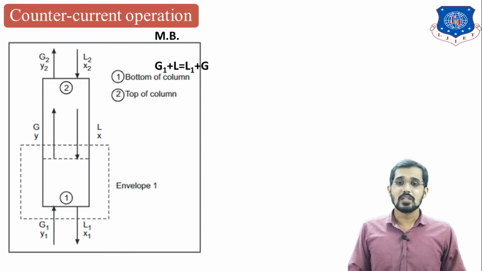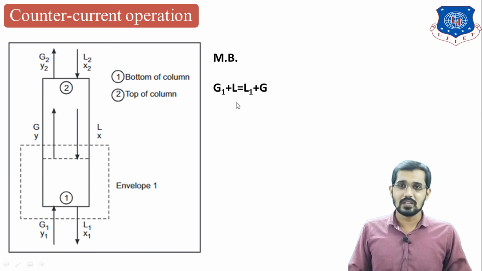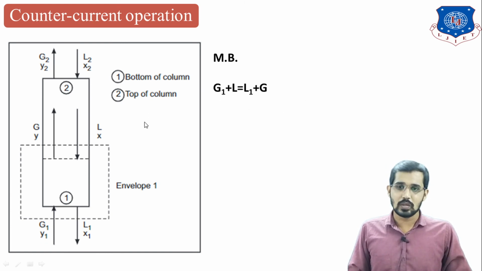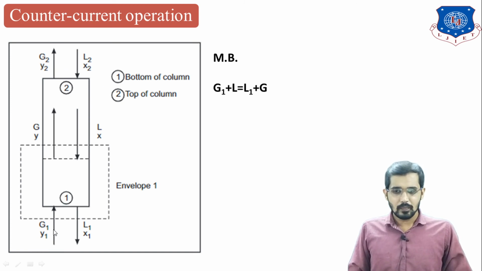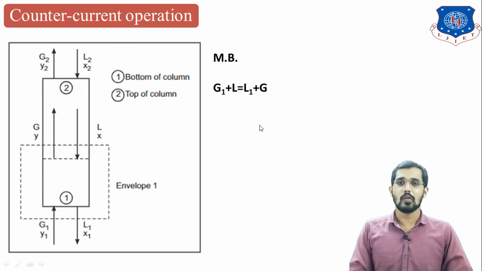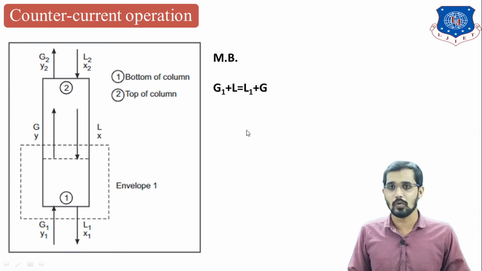You can see this is the material balance. If I take the overall material balance, it is a steady state process, so inlet is equal to outlet. Here, the inlet flow rates are G1 plus L, because I am taking this mass balance over this differential part, and that is equal to L1 plus G. So this is the overall material balance for the counter current mode gas absorption process.